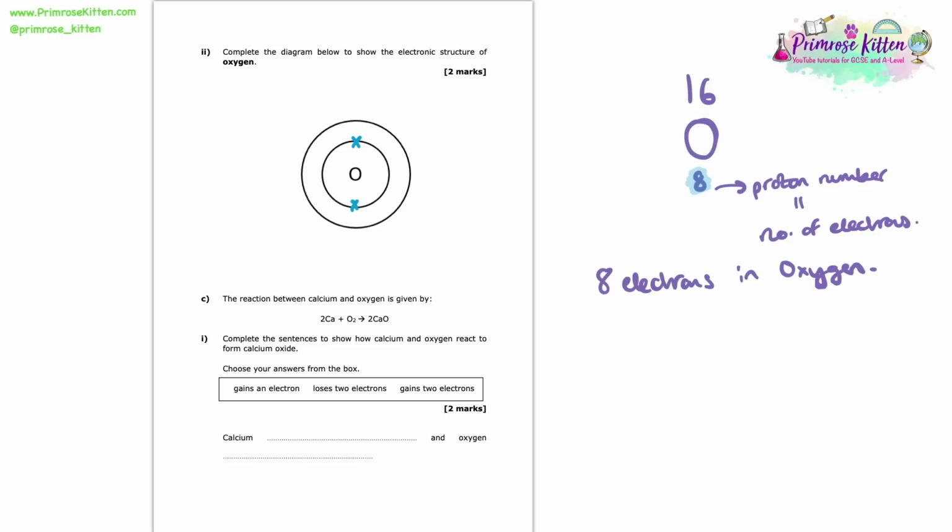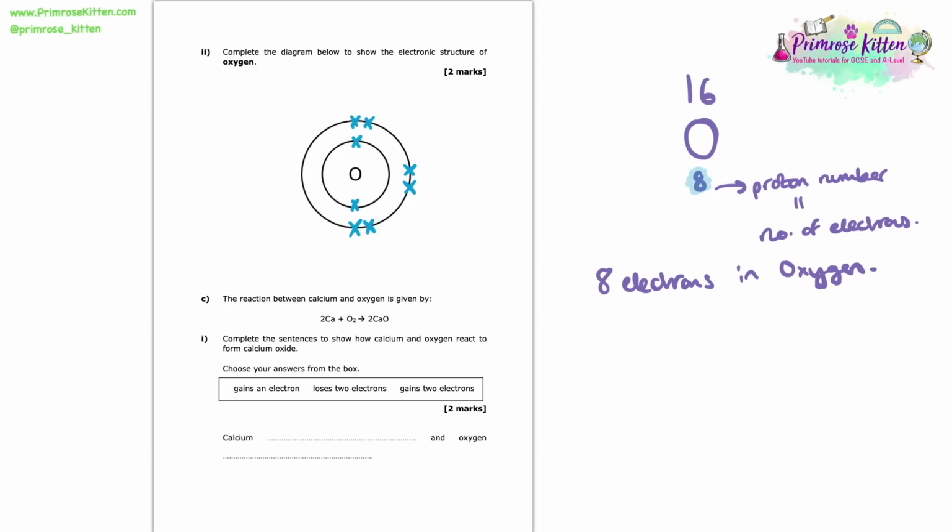So we've already used 2, so then we've got 3, 4, 5, 6, 7, 8 electrons. So there, what we have here in this drawing is the electronic structure of oxygen. See, we have 2 electrons in its innermost shell and then 6 in its next shell to represent the 8 electrons in total in an oxygen atom.